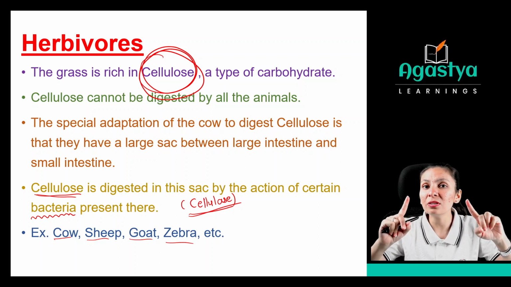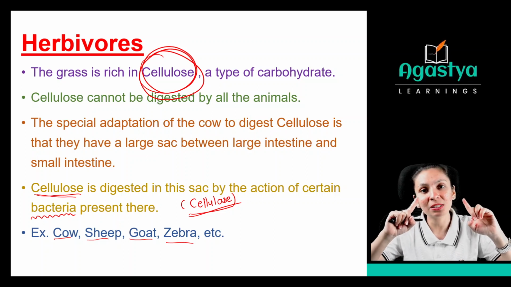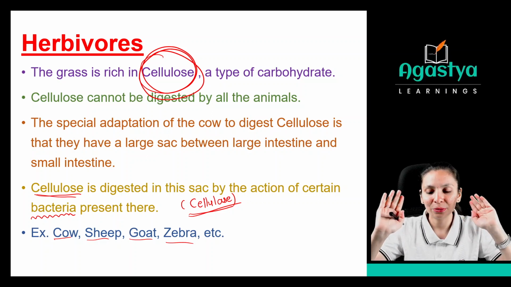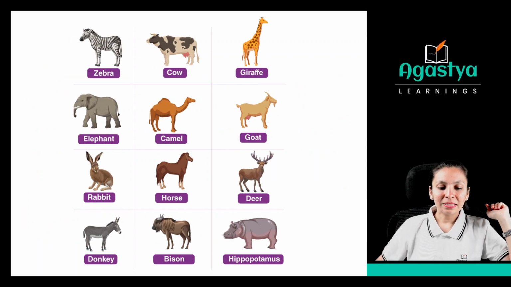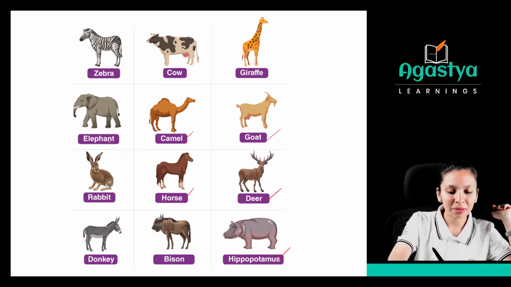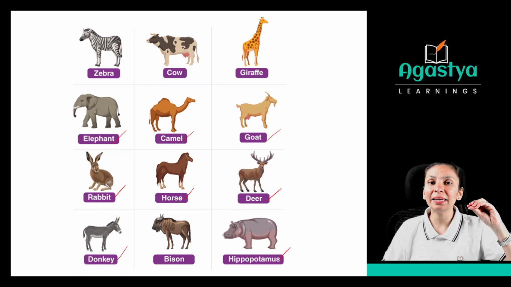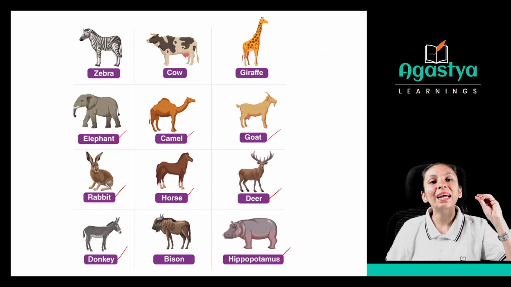Why only cellulose? Because plant-related products have cellulose in them. Clear these things? Okay. Now see, we have the examples of herbivores: zebra, cow, giraffe, goat, deer, hippopotamus, horse, camel, elephant, rabbit, donkey. All these animals take only plants and plant-related products. That's why they come under the category of herbivores.